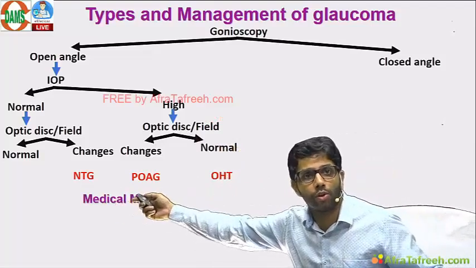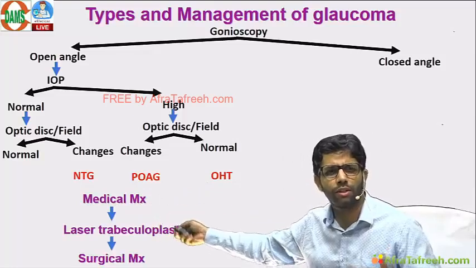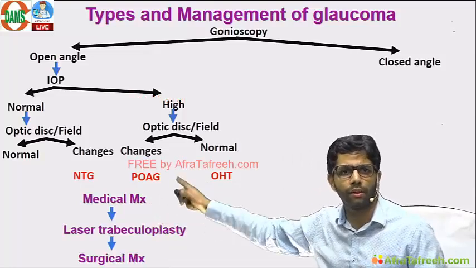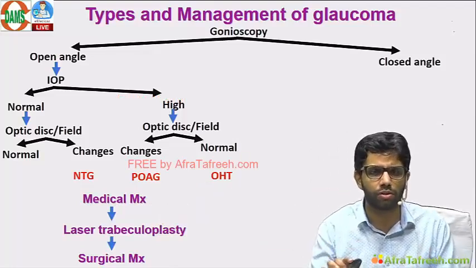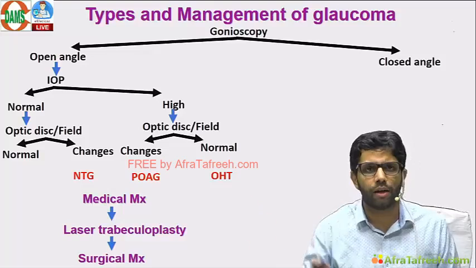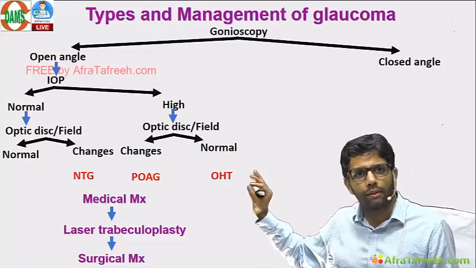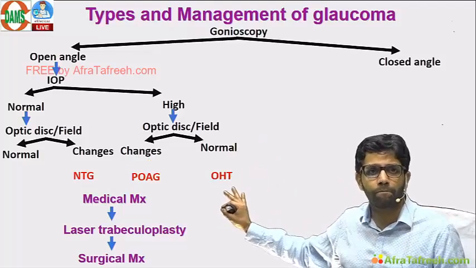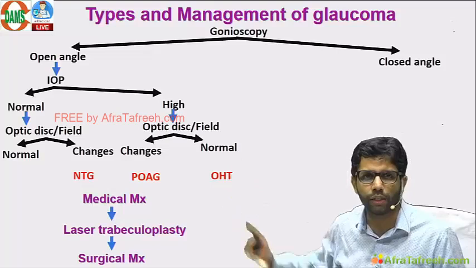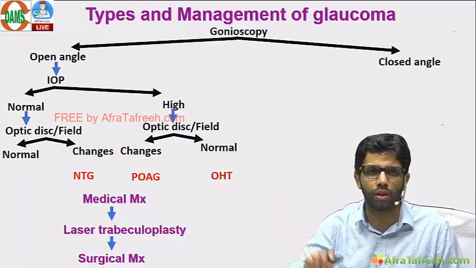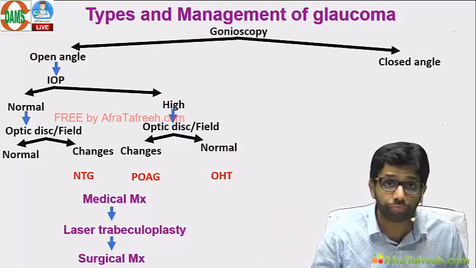NTG, POAG, there is glaucoma, you have to start the treatment, medical management followed by laser trabeculoplasty, to defer the surgery, trabeculectomy. This is the gradation. Ocular hypertension, usually in your conditions, in your stage, mostly the answer will be observation, unless the cornea is very thin, IOP is more than 30, myopia, and changes in the pattern standard deviation in the visual field, then you treat. But at your level, the answer will mostly be observation.